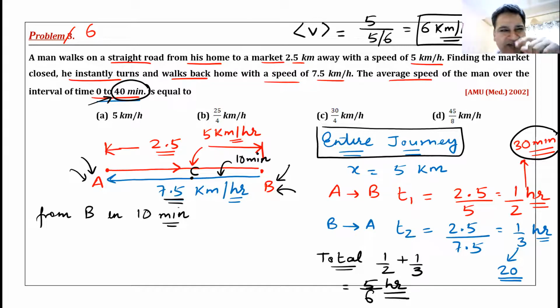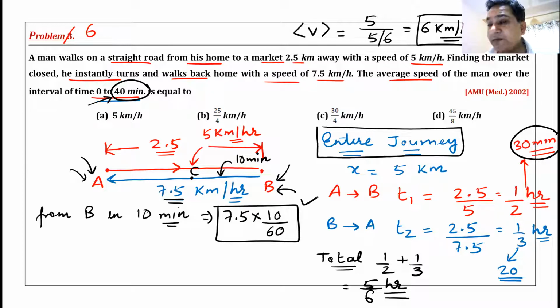Again, Yashwant, you have made a mistake. I have to find out distance. Distance is average speed multiplied by time. Average speed is 7.5 kilometer per hour, multiplied by time in hour. Please don't multiply it by 10. Multiply it by 10 by 60. Why am I multiplying it by 10 by 60? Because I have to convert.